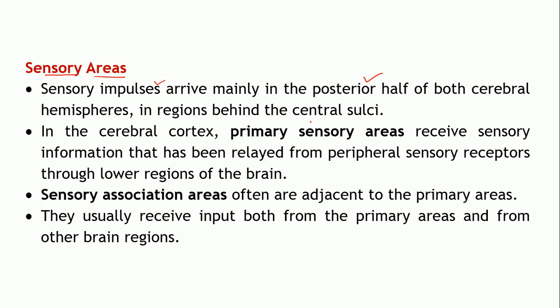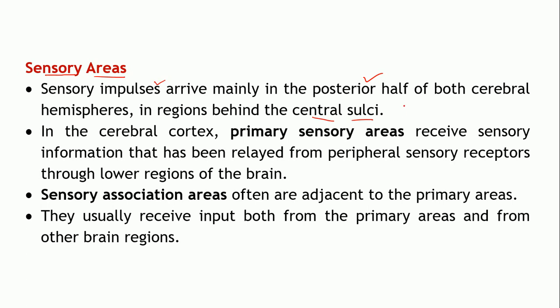So the region behind the central sulcus. Okay, what is the central sulcus? Central sulci in the sense of both the hemispheres. Now what is the central sulcus? Can you all recall what it is? So that's a groove which is separating two lobes, right? Which are they?